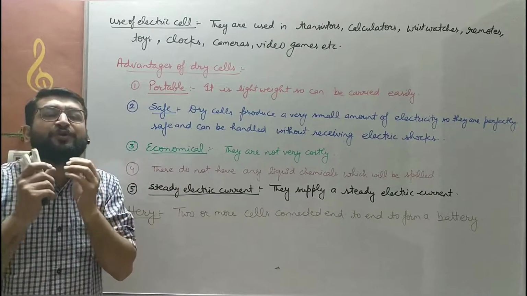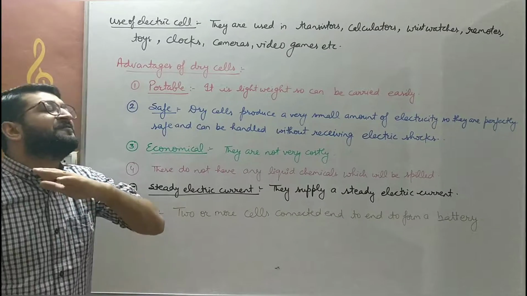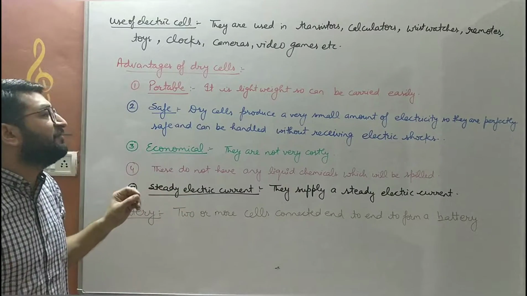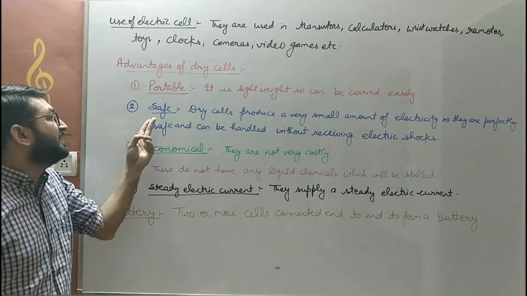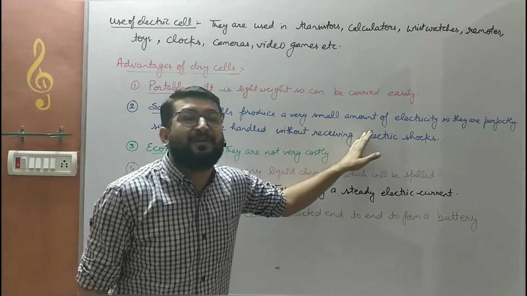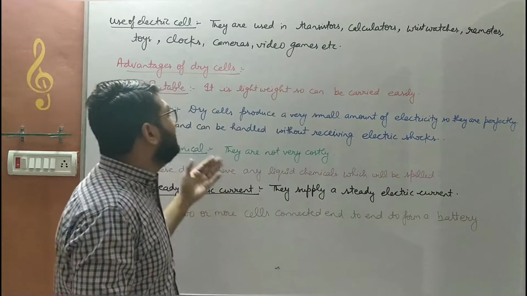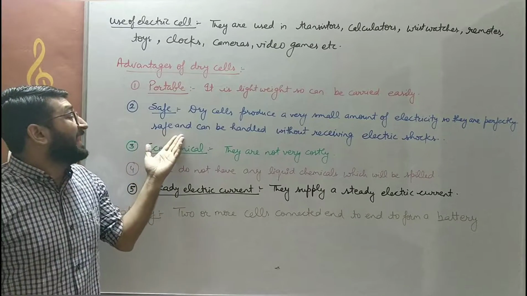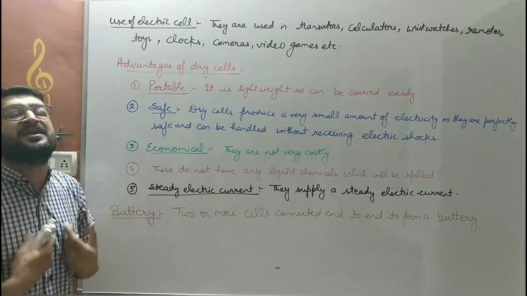Why? Because they produce a very small amount of electric current. So they are perfectly safe and a person will not receive any electric shock from them. So the second is, they are safe to use. Dry cells produce a very small amount of electricity or electric current, you can write. So they are perfectly safe and can be handled without getting any electric shock.